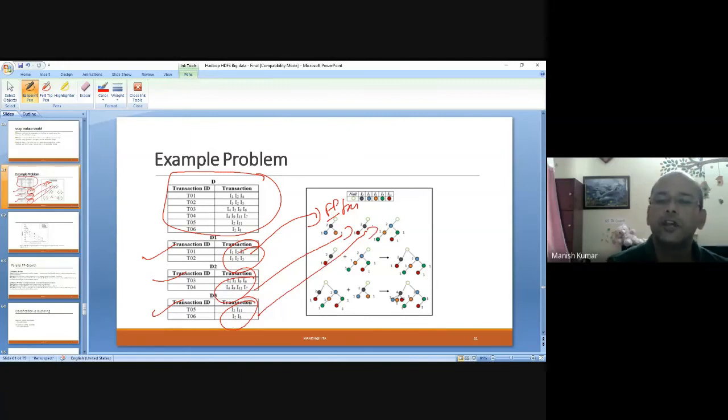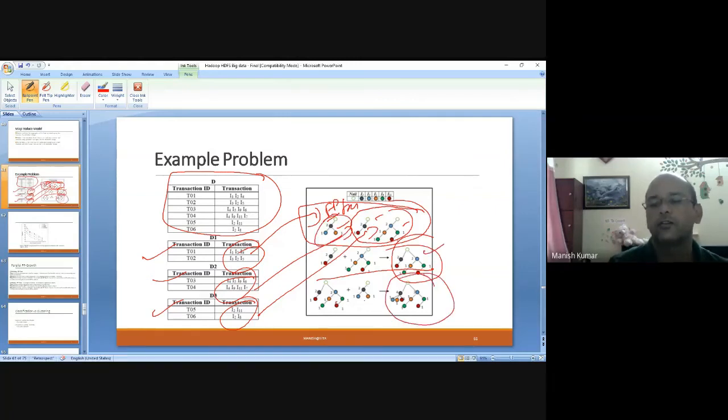So once we have this, all three are actually generated by three different data nodes. Now I have to express the entire data set as an FP tree. What we need to do is merge these. The merging is that I have applied this, these two are merged like this, and then this resultant is merged with this, and we'll get this.